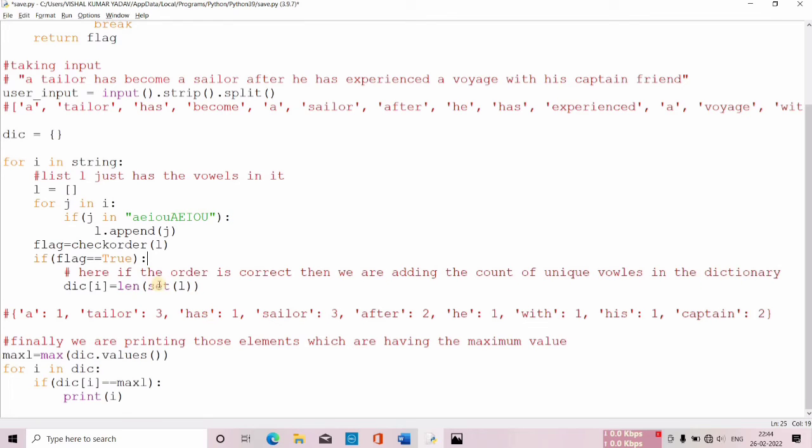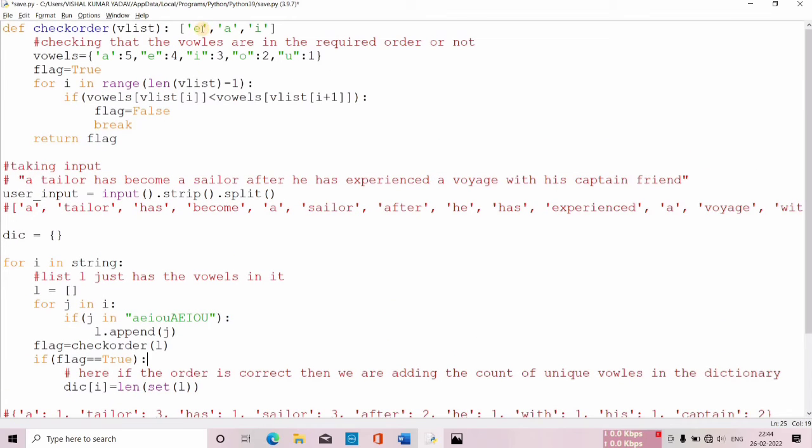See, what I'm doing over here is, this is the list. Suppose, let me write it correctly, A, and then I should have E, right? So this is the list for which I was checking the order, and since this list has satisfied the order, that is, the value of flag has not turned to false, it is still true. So now what's my work? I have to count the number of unique vowels present in this list, because these vowels are present in the order.